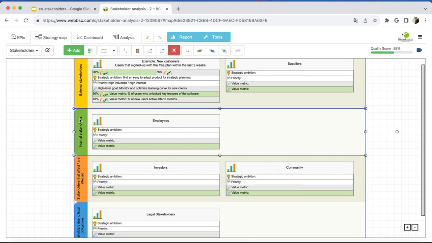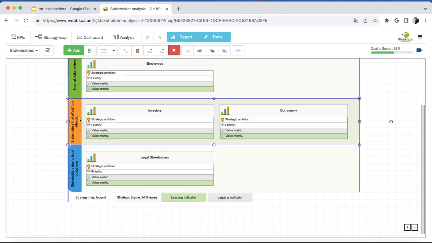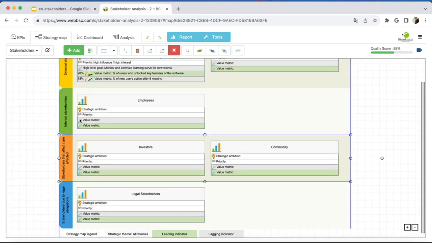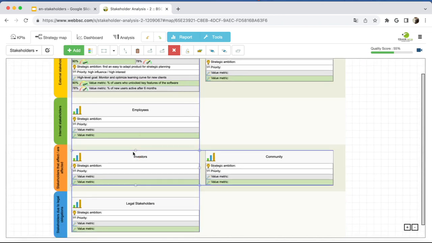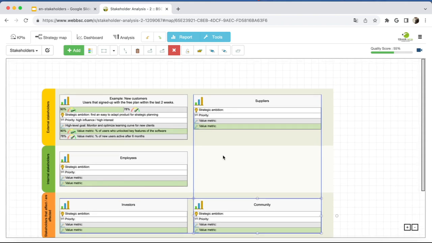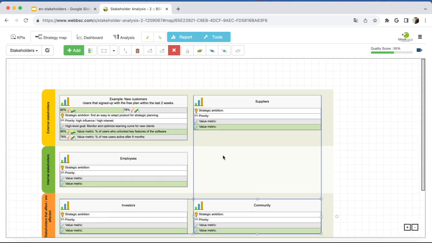Each perspective corresponds to the types of stakeholders, and inside we have the results of the stakeholder analysis. Once the analysis is finished, we can save the results in a separate folder in the My Scorecard section and use it as a reference for strategic planning. On the next step, we can align the results of stakeholder analysis with our strategy.